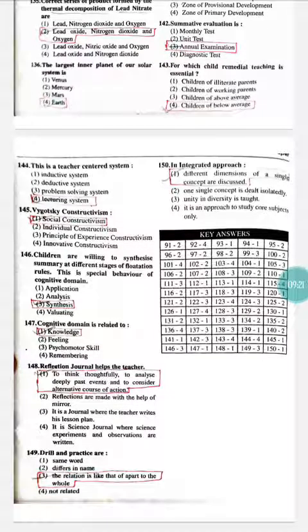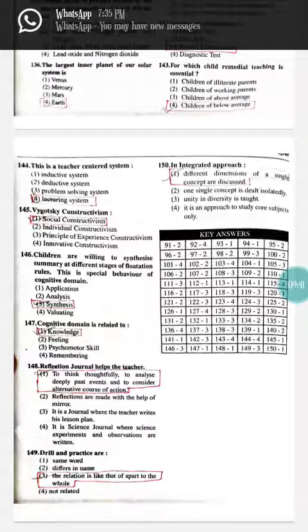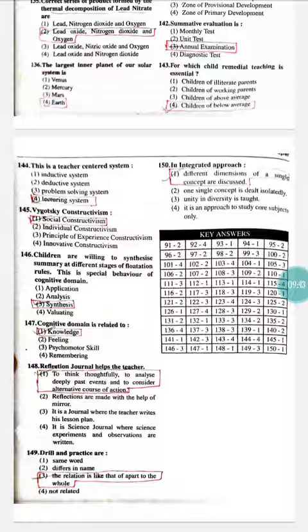Question number 145. Vygotsky constructivism. Vygotsky is related with social and cultural events, so it is option number 1. So option number 1 is correct. Children are willing to synthesize summary at different stages of flotation rules. This is a special behavior of the cognitive domain. So here, can you see the word synthesis in the question itself? So the correct option here will be related with synthesis only. So option number 3 is correct.